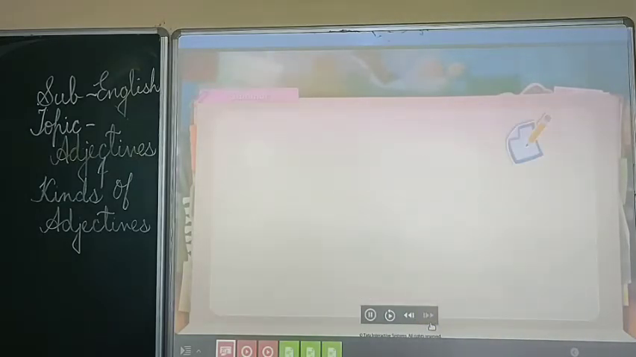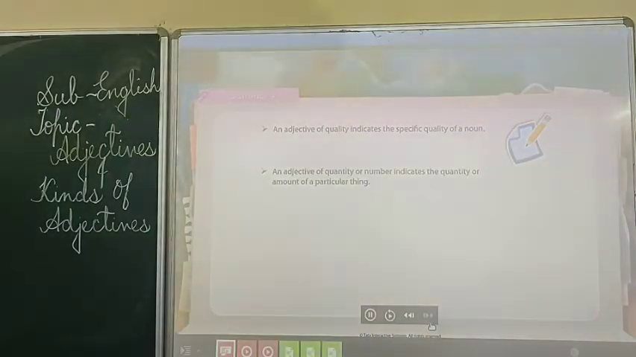Let us summarize the main points covered in this topic. An adjective of quality indicates the specific quality of a noun. An adjective of quantity or number indicates the quantity or amount of a particular thing. A demonstrative adjective